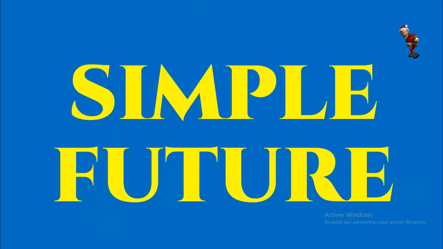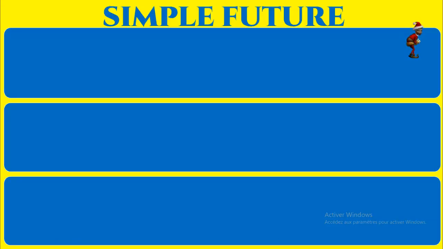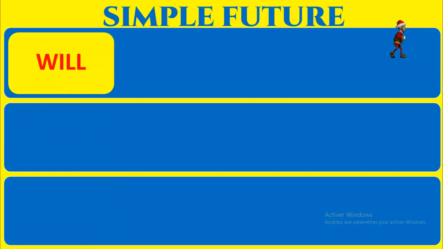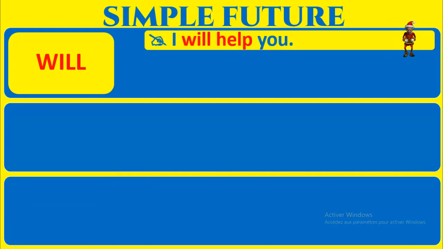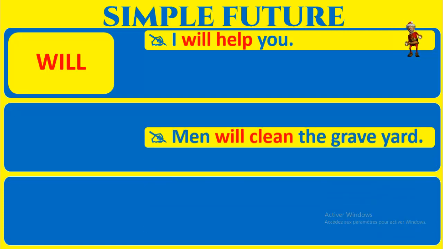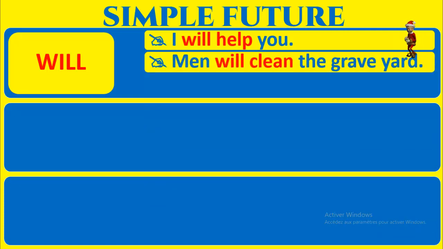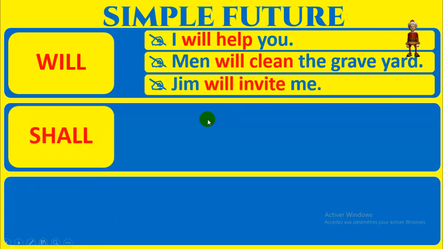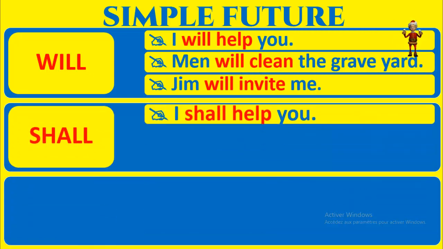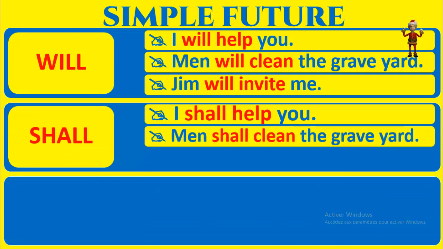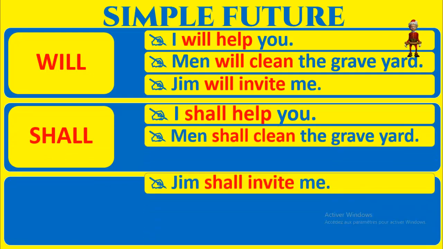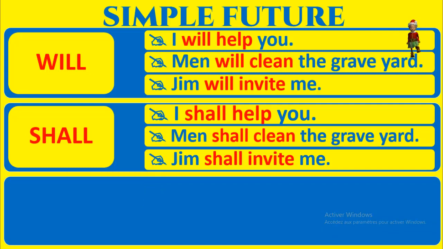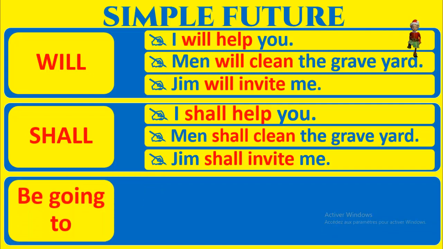Simple future. How to form the simple future? The simple future is formed with the auxiliary will. Example, I will help you. Will plus base form. Man will clean the graveyard. Jim will invite me. Will help, will clean, will invite. Shall also is an auxiliary for the future. I shall help you. Man shall clean the graveyard. Jim shall invite me.